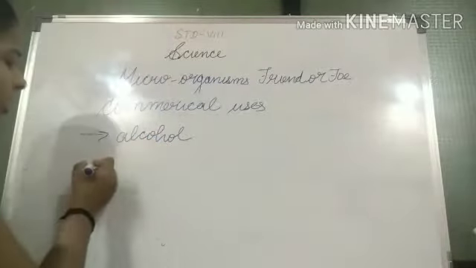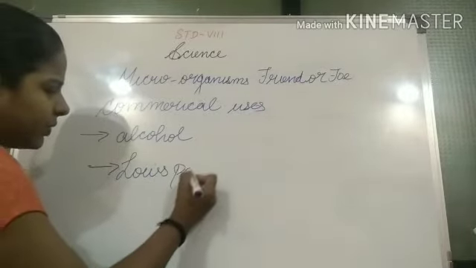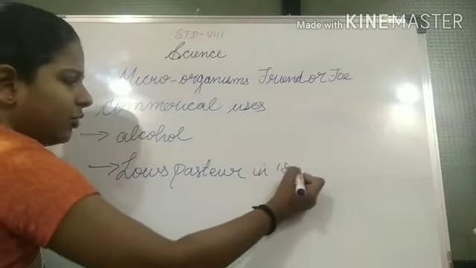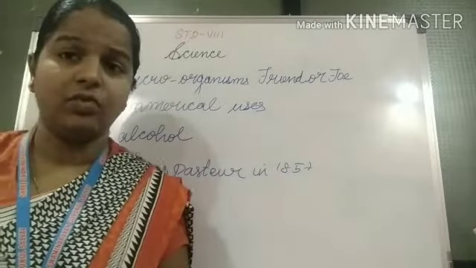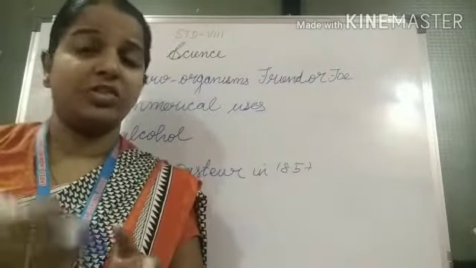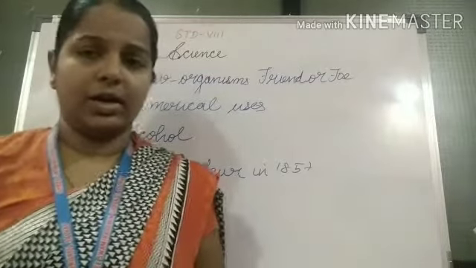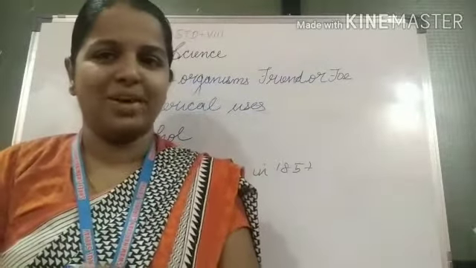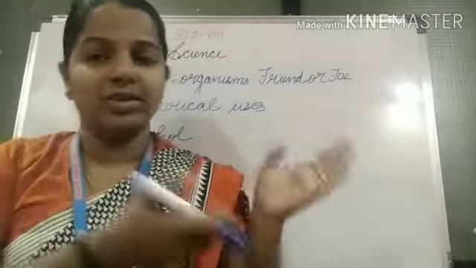The fermentation process was first found by Louis Pasteur in 1857. Understand? It was first found by Louis Pasteur in 1857, and he discovered this process. Louis Pasteur also discovered pasteurization, which we will study further ahead in this chapter itself. When that preservation method comes, I will say about it. Whenever you buy milk, you can see pasteurized milk; that was also discovered by him.